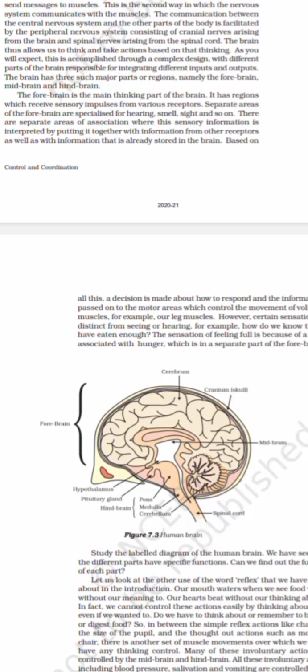and the other parts of the body is facilitated by the peripheral nervous system, which consists of cranial nerves arising from the brain, and spinal nerves which are arising from the spine. Okay, so the brain will allow us to think, it will allow us to take some actions. All those things are being coordinated by the brain.